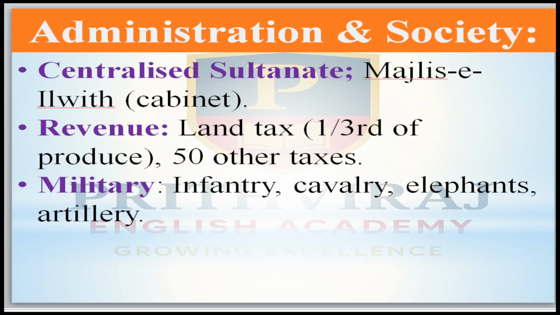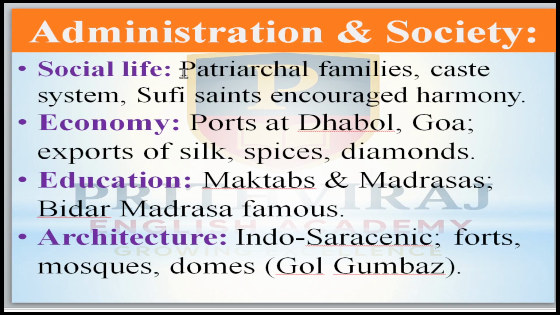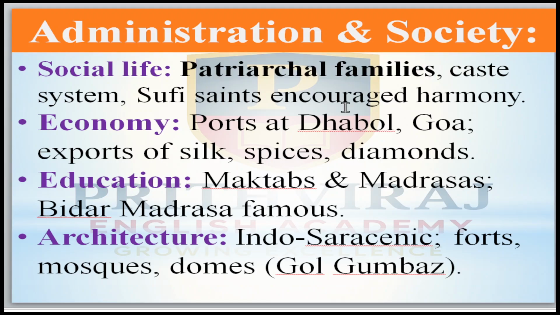Central sultans were there. Majlis-e-Ilawat was there, meaning a cabinet, and their revenue was land tax of 1/3 of the production, and 50 other taxes. In the military, infantry, cavalry, elephants, and artillery were there. Then in social life, patriarchal families were there. Patriarchal means the father is the head of the family. Caste system was there. Sufi saints were there. They encouraged harmony between Hindus and Muslims.